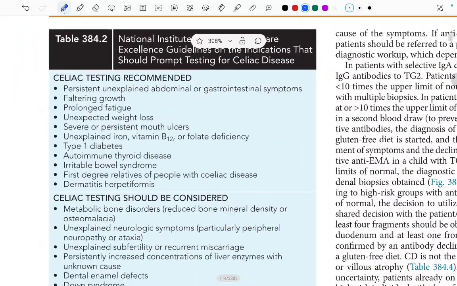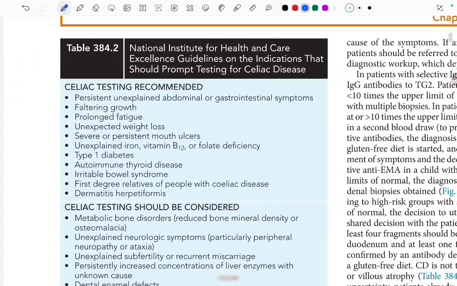There is a National Institute for Health and Care Excellence guideline on the indications that should prompt testing for celiac disease. When should we do celiac disease testing? It is recommended in persistent unexplained abdominal or gastrointestinal symptoms, faltering growth, prolonged fatigue, unexpected weight loss, severe or persistent mouth ulcers, unexplained iron, vitamin B12 or folate deficiency, type 1 diabetes mellitus, autoimmune thyroid disease, irritable bowel syndrome, first degree relatives of people with celiac disease, and dermatitis herpetiformis.